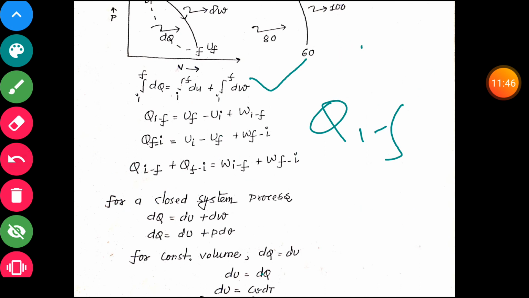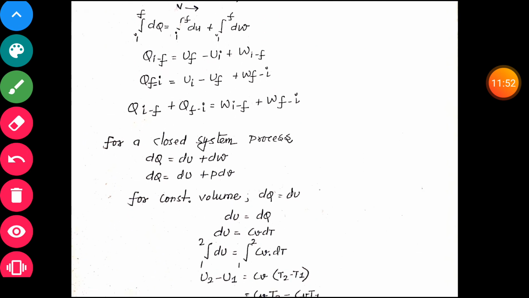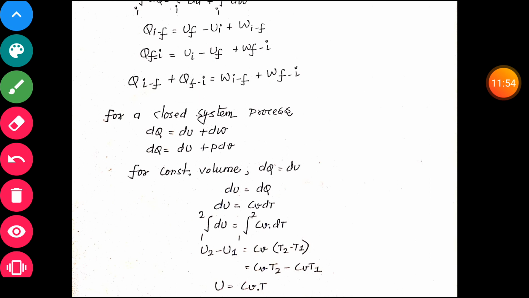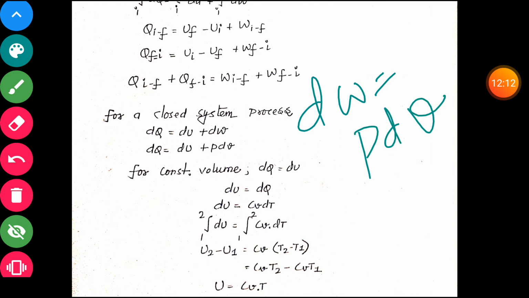Now we move to our next topic, which is the closed process. dq is equal to du plus dw. This is the first law of thermodynamics for a process. dq is equal to du plus pdv, as we proved in our previous lecture that dw is equal to pdv. Now for constant volume, dv equals 0, and dq becomes equal to du.